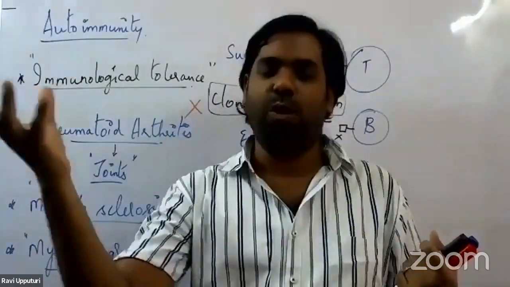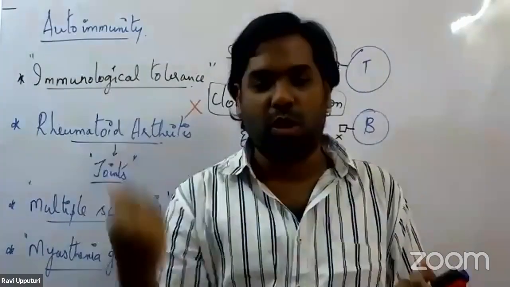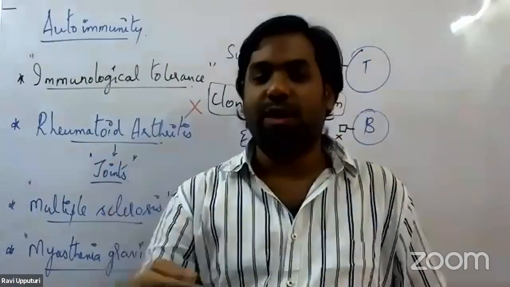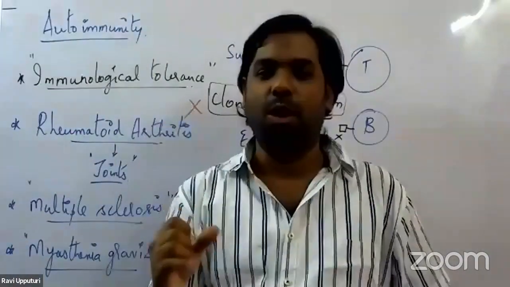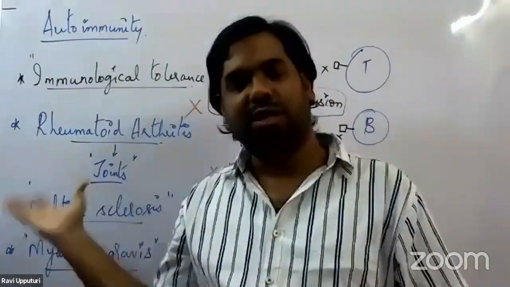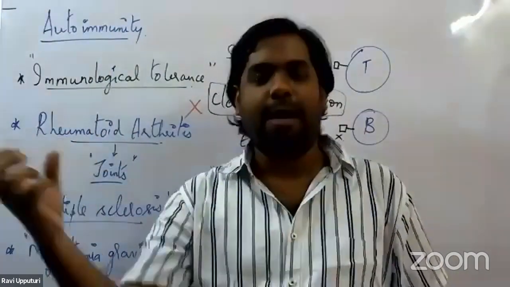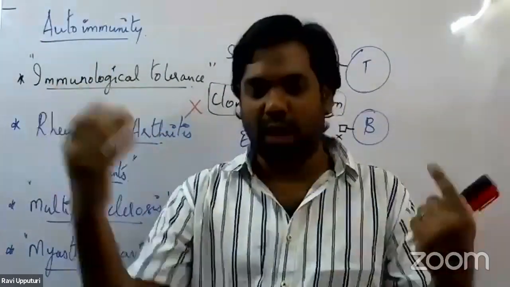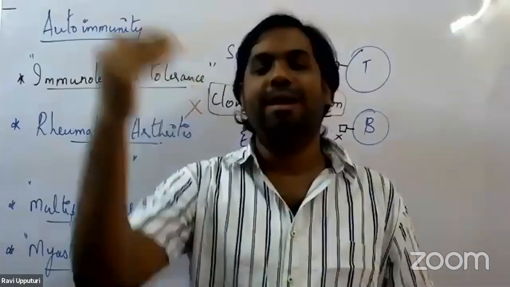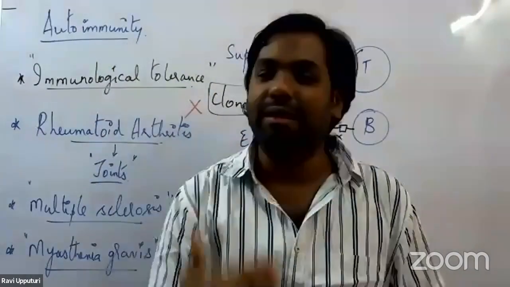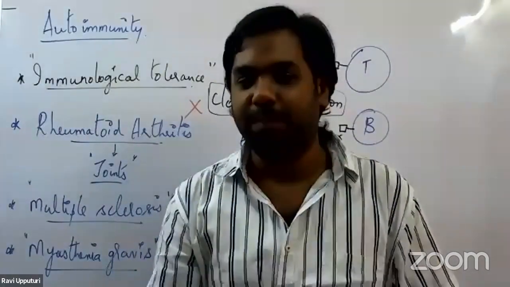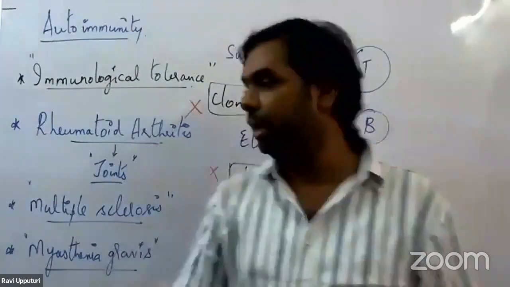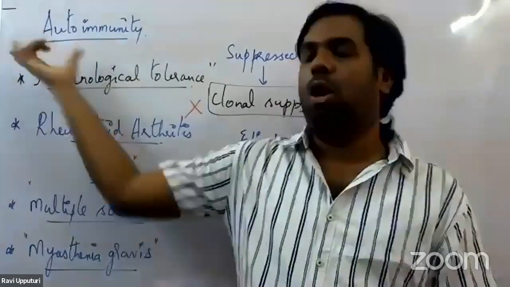Skeletal muscles will not undergo the process of contraction, as a result of which it would lead to paralysis of that particular muscle. Wherever these antibodies are targeted, that entire part would be paralytic, because there is no impulse transmission to the skeletal muscle cell. So there is no contraction and relaxation of muscles, leading to a condition called paralysis. So these are 3 examples we can take up for autoimmune disorders.